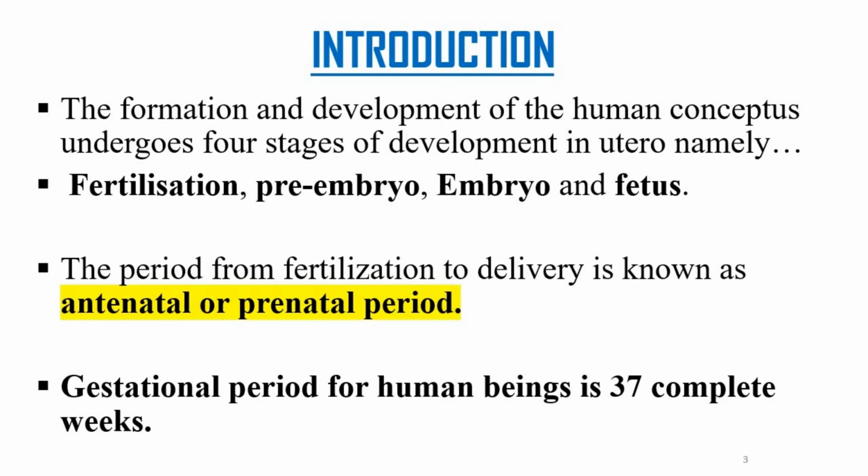Gestation period for human beings is 37 completed weeks. So a woman is supposed to be pregnant for a completed 37-week period. But there are some instances where a woman delivers faster than 37 completed weeks, and that is known as premature delivery. And those babies are known as prematures.